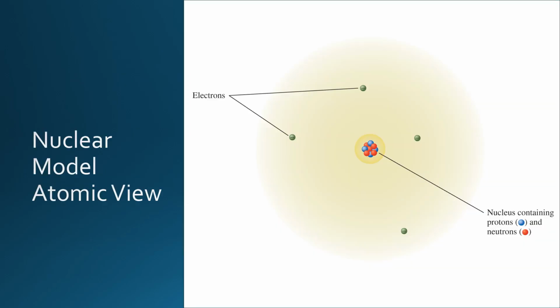Considering all the previous work, our atomic model has matured into the nuclear model of the atom. The central nucleus of the atom is composed of the positively charged protons and the electrically neutral neutrons. The majority of the space occupied by the atom is empty space, and in that empty space we find the small negatively charged electrons. The number of protons determines the type of element the atom is. The neutrons help maintain the stability of the nucleus by gluing together the positively charged protons, and the chemical bonding of the atom is determined by the number and arrangement of the electrons.